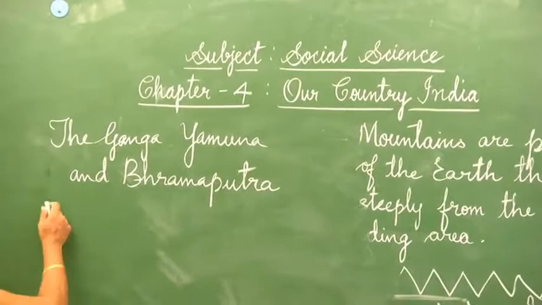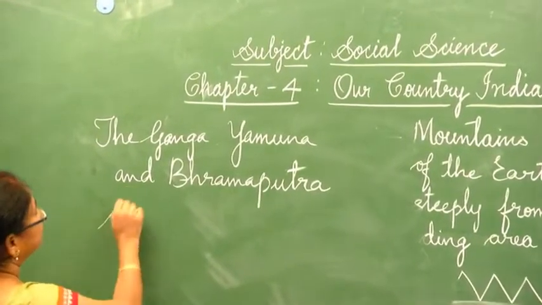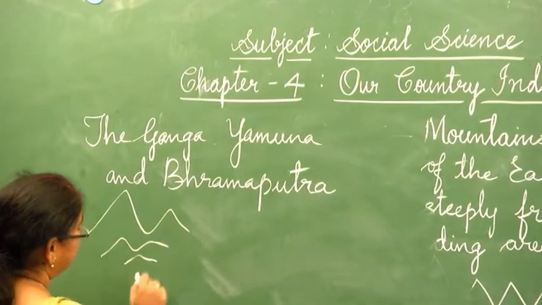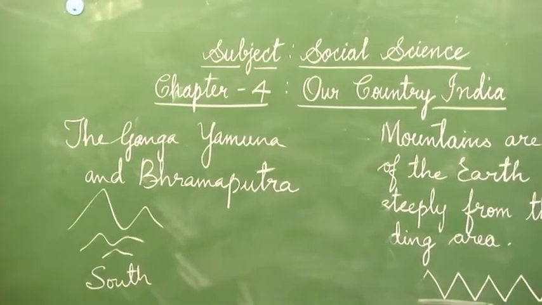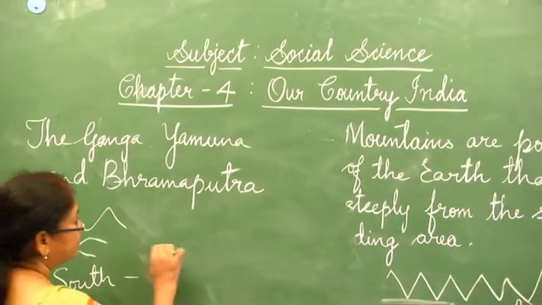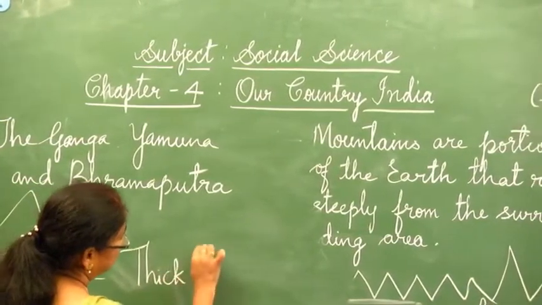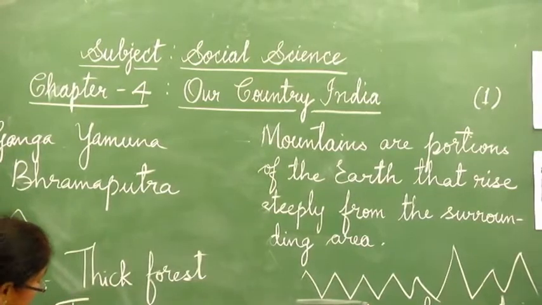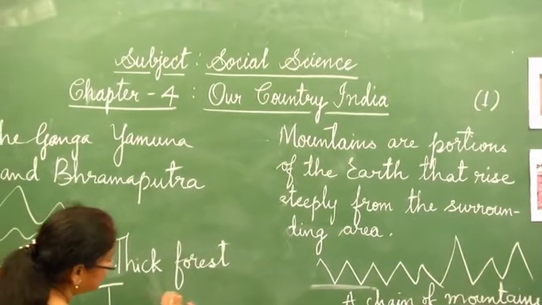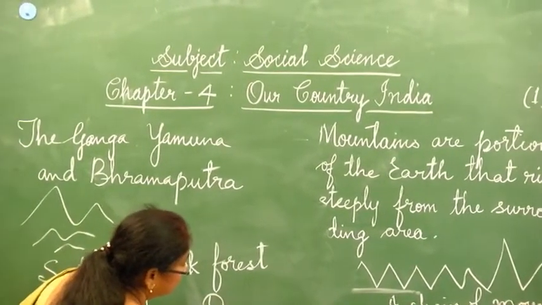And coming to the lower part of the Himalayan ranges, that means towards the south of the Himalayan ranges, lies the thick forest, and this region is called the Terai region. T-E-R-A-I, Terai region.